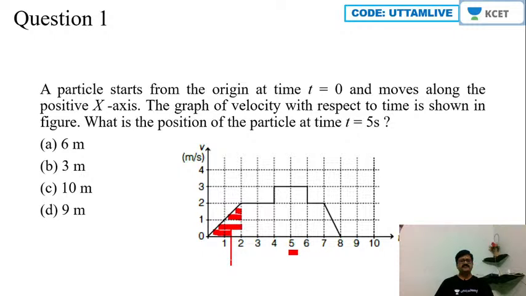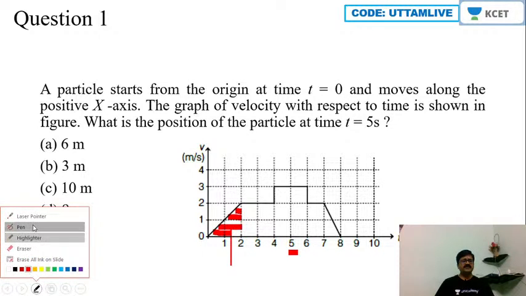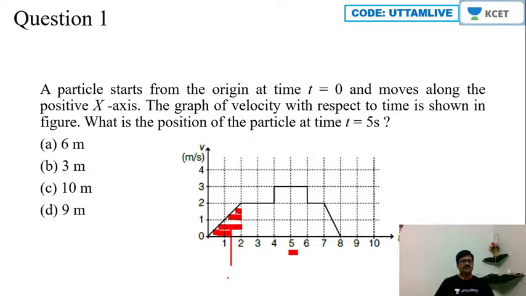Area of this triangle is half into base into altitude. Altitude is 2, base is 2. So 1 by 2 into 2 into 2. So obviously this should get the area as how much? 2. Is it not?